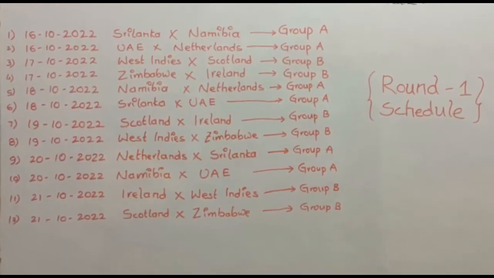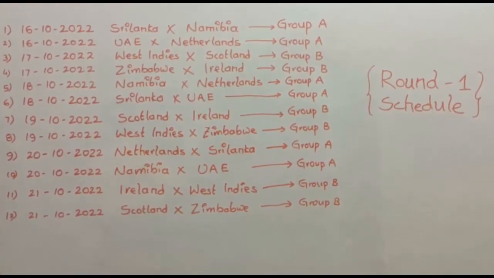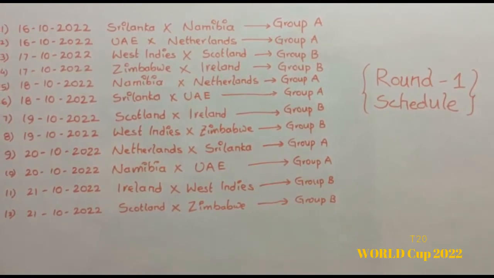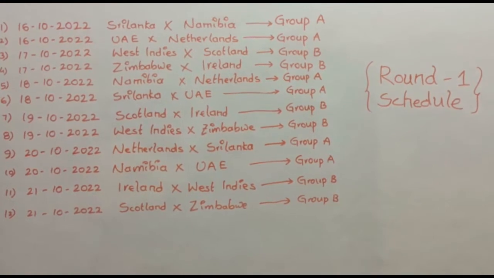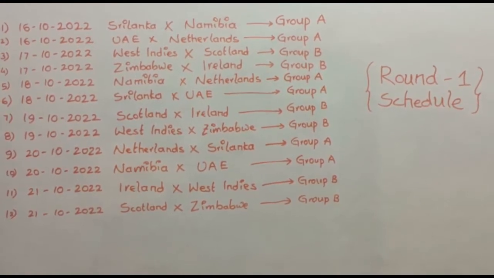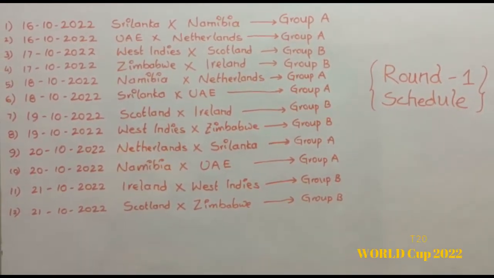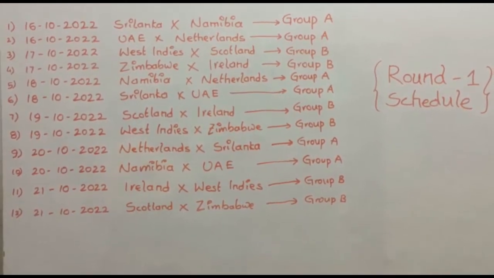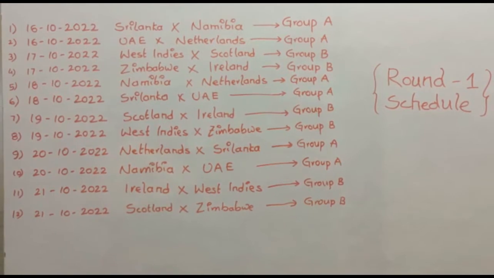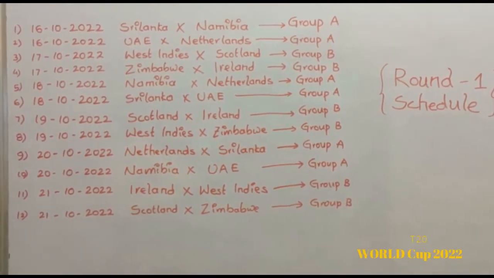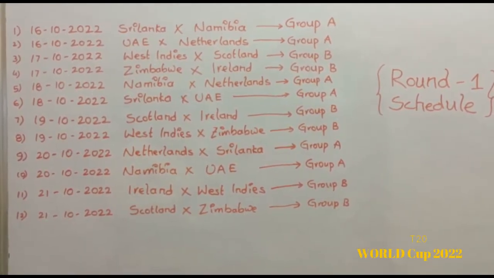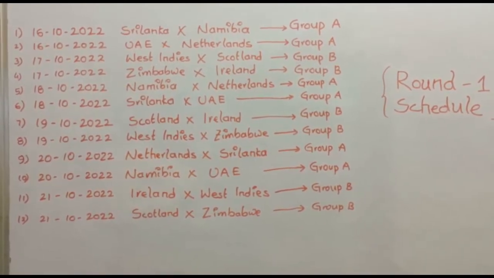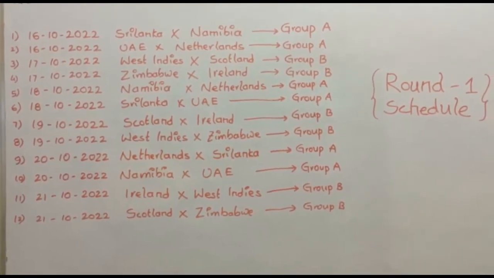Round 1 schedule starts on 16th October. The first match is Sri Lanka versus Namibia from Group A. The second match, UAE versus Netherlands from Group A. On 17th October, West Indies versus Scotland, the first match from Group B. Second match, Zimbabwe versus Ireland from Group B. On 18th October, the first match, Namibia versus Netherlands from Group A. Second match, Sri Lanka versus UAE from Group A.